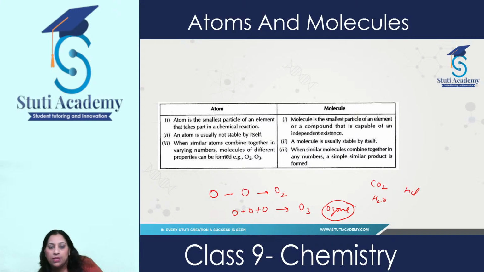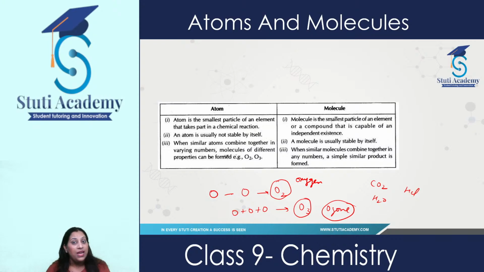Now let's see another difference between atoms and molecules. When similar atoms combine together in varying numbers, molecules of different properties can be formed. Like the properties of oxygen and ozone are entirely different. When two atoms of oxygen combine together, it forms oxygen.